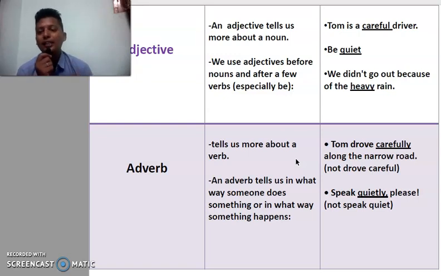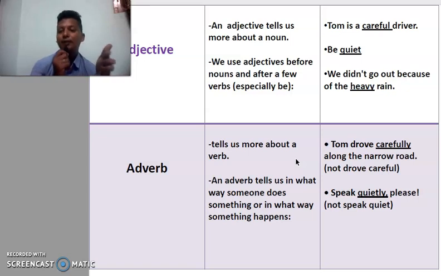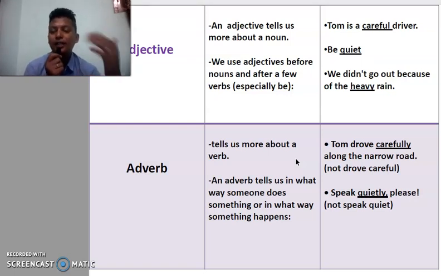This way you can identify, or even place can be useful. Adjectives are used in noun phrases, and adjectives are sometimes used after the be form of the verb. So this way you can easily identify adjectives and adverbs, which give more information regarding the verb. Adjectives and adverbs are very useful when you want to give more information in your sentences.